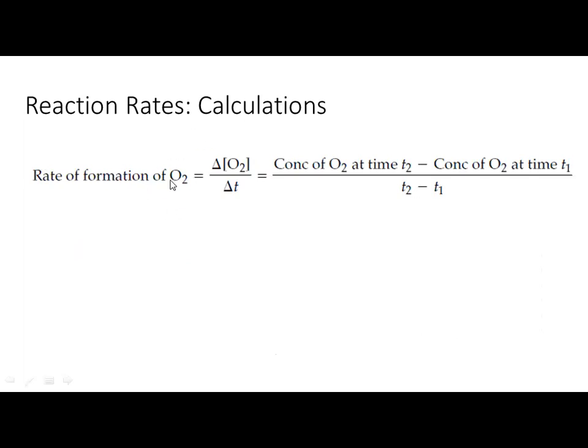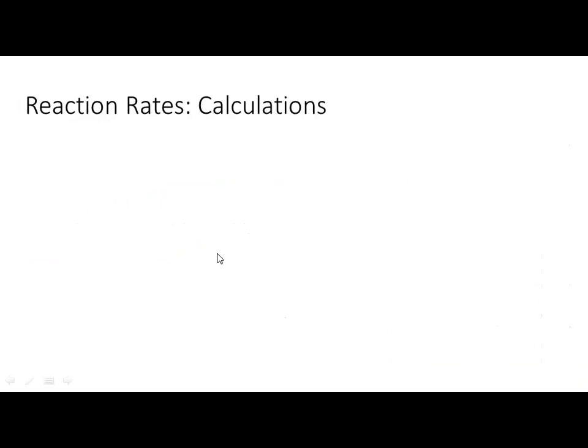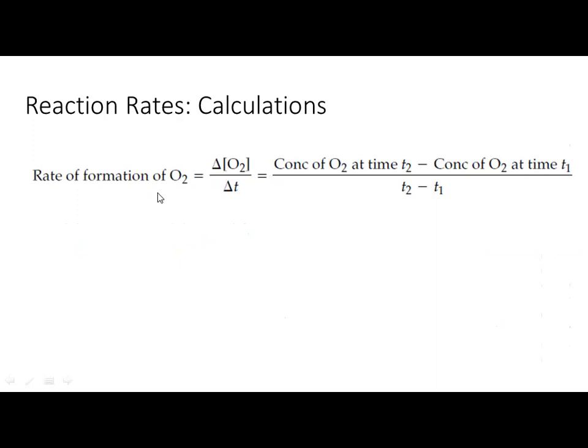So oxygen over here is in the product. So product will always form and reactant will always decompose or decrease. So that's why I'm going to label it with the rate. You can say this is the rate of the oxygen, or in a better way, you can say this is the rate of formation of oxygen. That means if only the words rate of formation of oxygen are given, that means the oxygen is being produced and it is the product. So each type of words will give you very specific information over there.